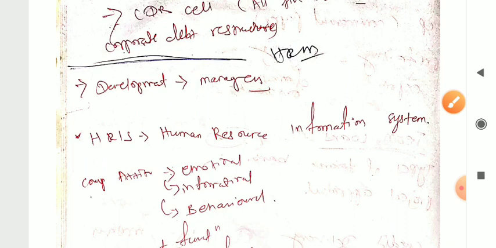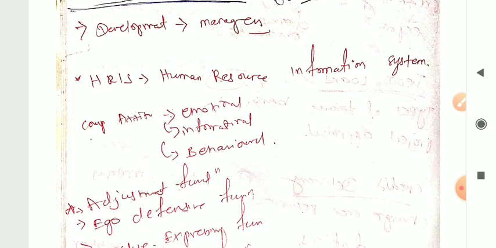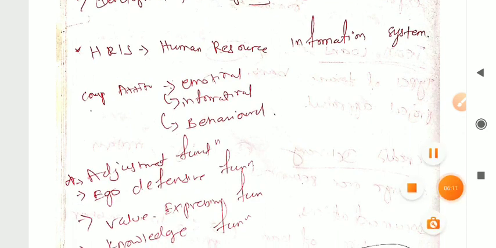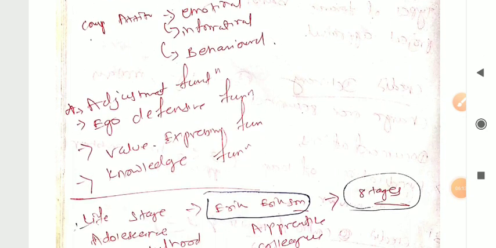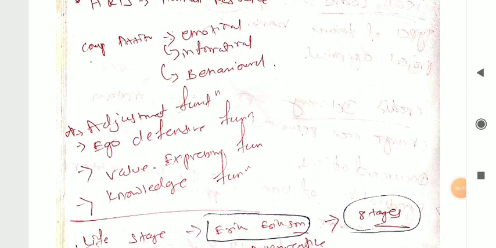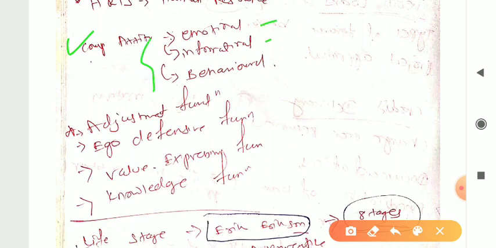So next, the main important thing is there will be some theoretical parts, some important topic-wise points, right? So one is competitive attitude, right? Here these are three terms: emotional, informational, behavioral. Emotional means there will be some attitude which is related to emotion. That means we behave with respect to our emotions. In some situations, how we feel about that situation, right?